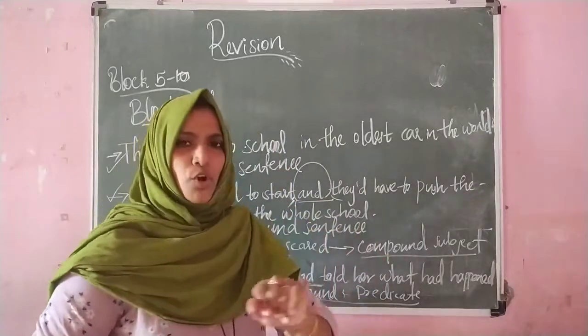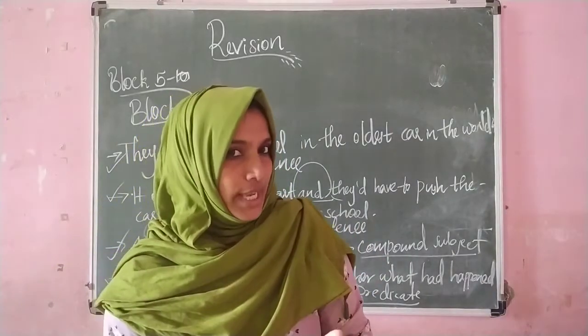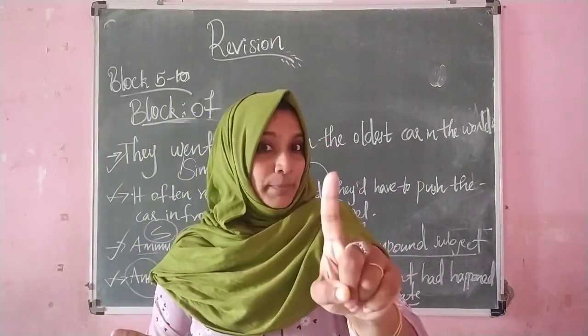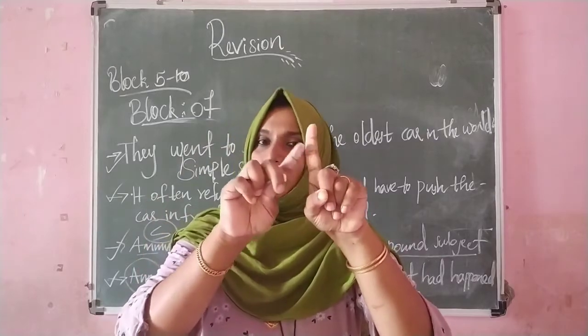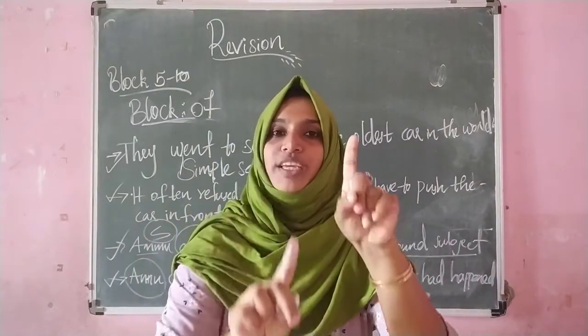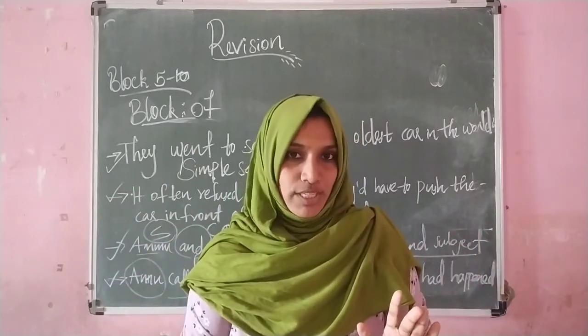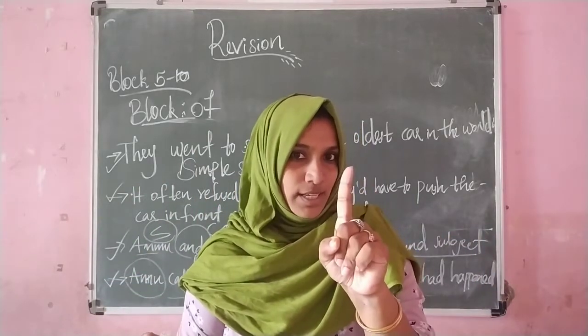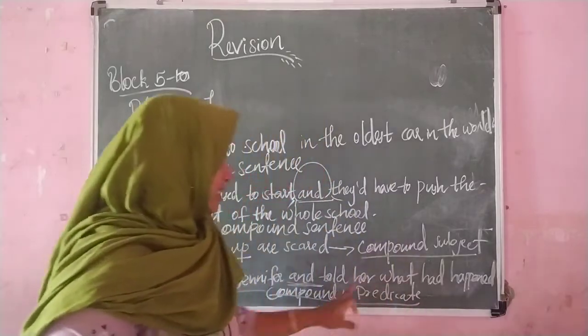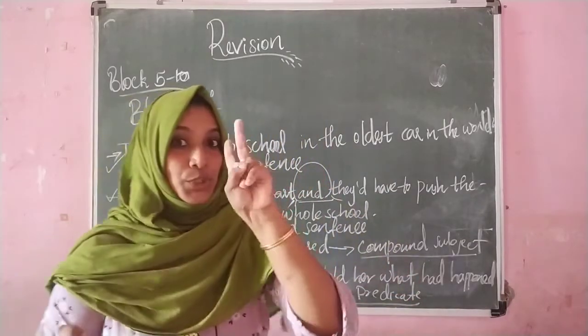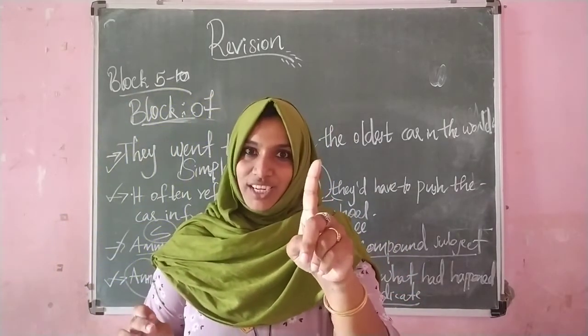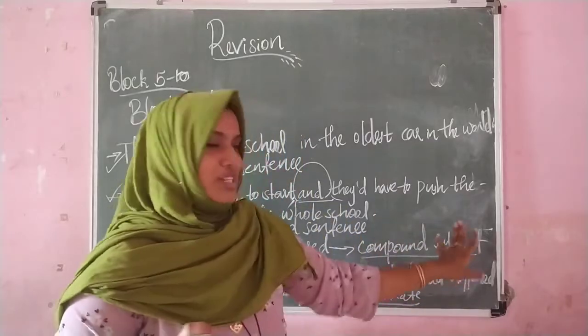But what about the compound predicate? There you can see only one person and he or she is doing two actions. It is the opposite of compound subject. Means one person, two actions. That is compound predicate. But two persons, one action, that is compound subject.